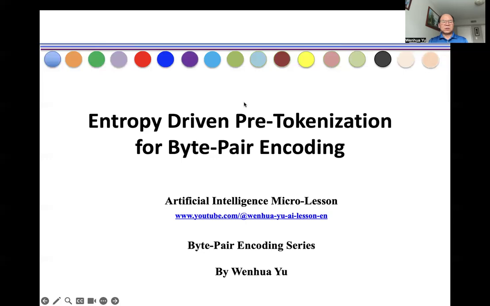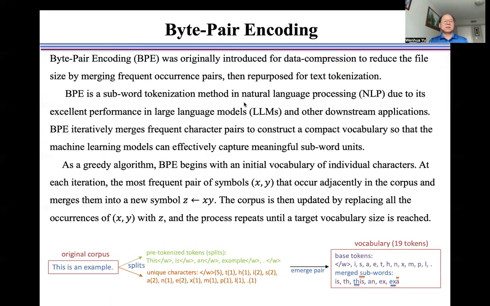In this video, I introduce entropy-driven pre-tokenization for byte-pair encoding. Byte-pair encoding was originally introduced as a data compression method to reduce the file size by merging frequently occurring pairs, and then repurposed for text tokenization.